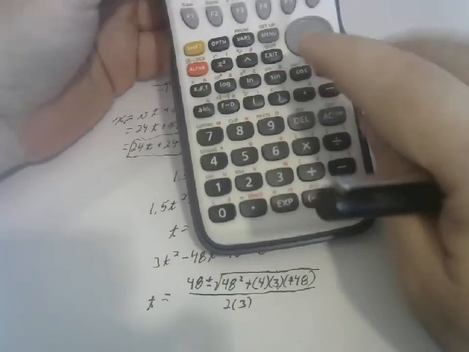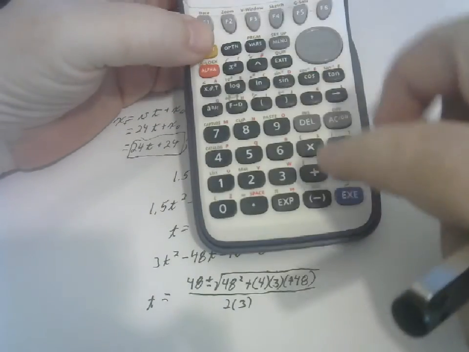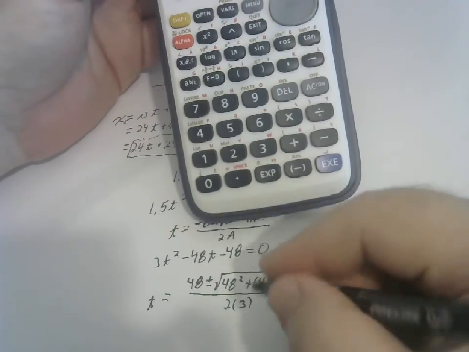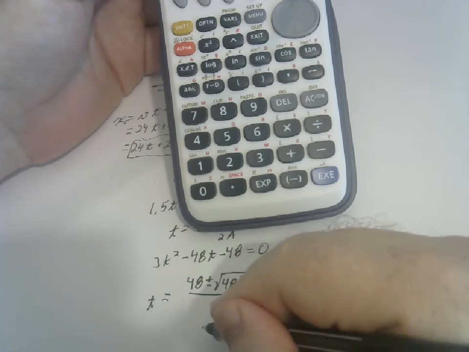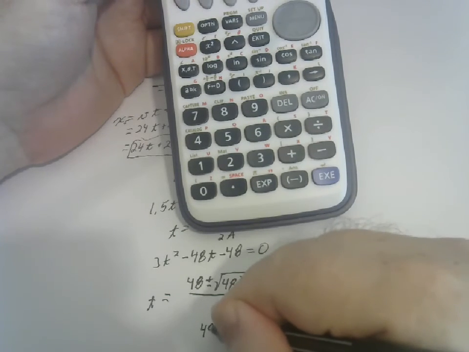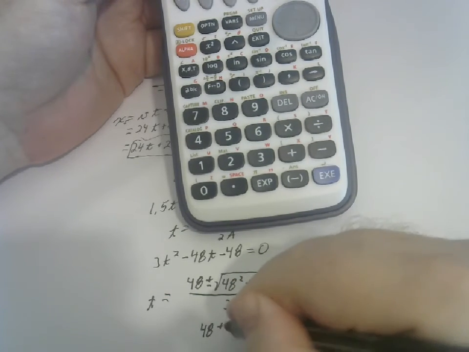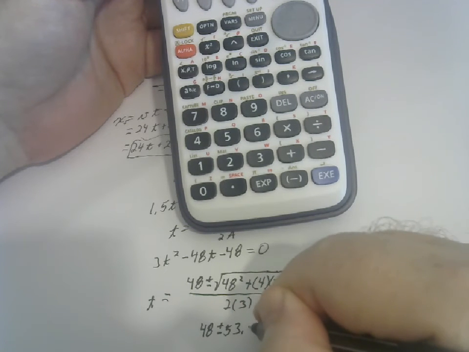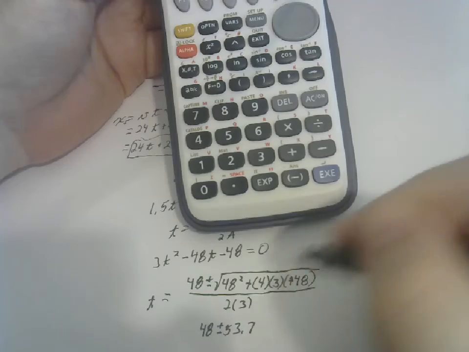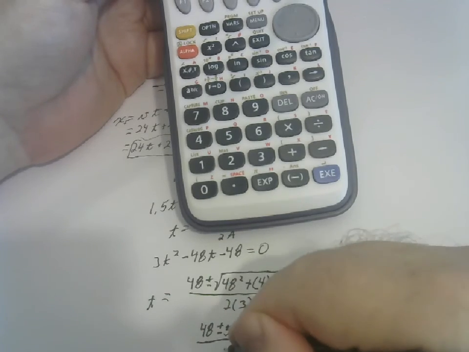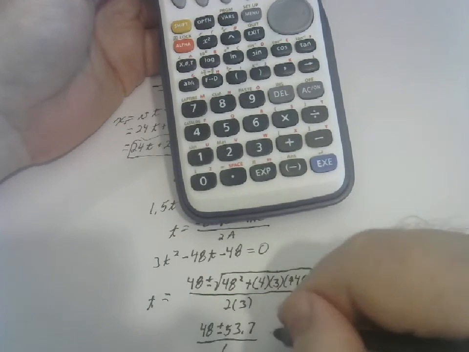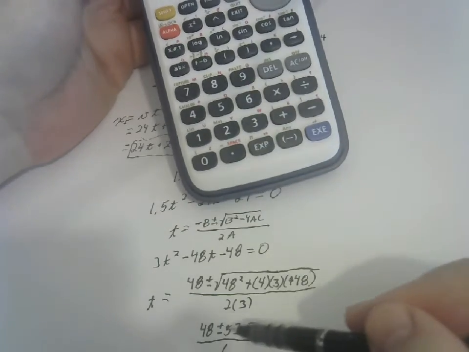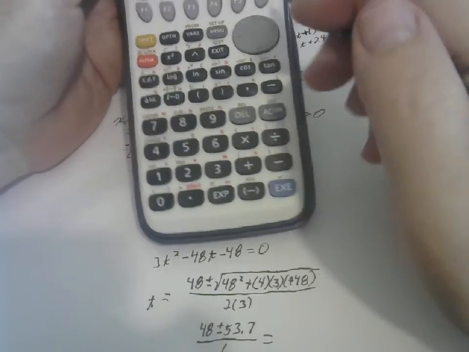And then I'm going to take the square root of that. And I got 53.66. So 48 plus or minus 53.7 divided by 6. And we want the positive answer. You can see 48 minus 53.7 will give us a negative answer.